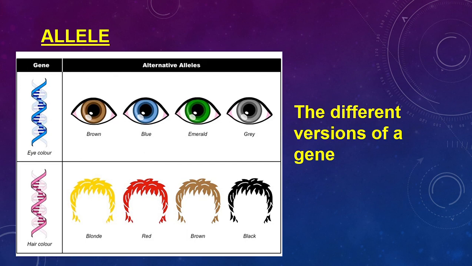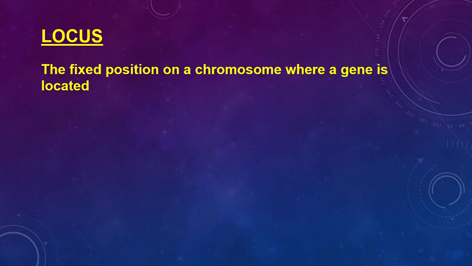We're doing okay. So you as a human are obviously made up of many, many different proteins, and therefore many, many genes. So where are these genes located? Because we can't just have these genes moving around, shifting places, because we need to be able to know where to find them. So that's where the term locus comes in. What does locus kind of sound like? It sounds like location, which is basically what it is. It is the fixed position on a chromosome where a gene is located.